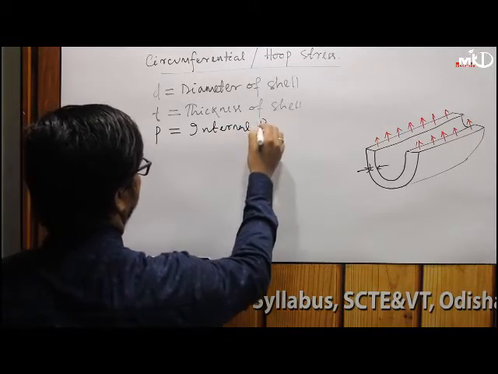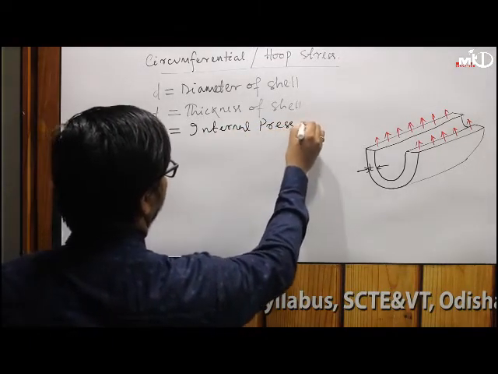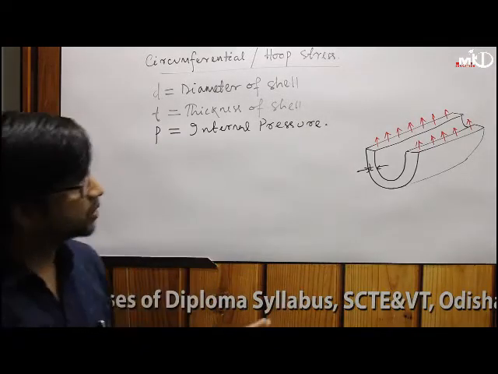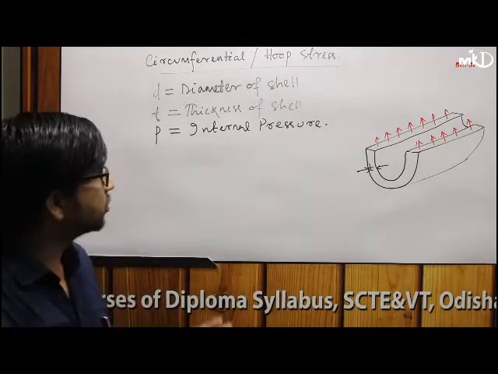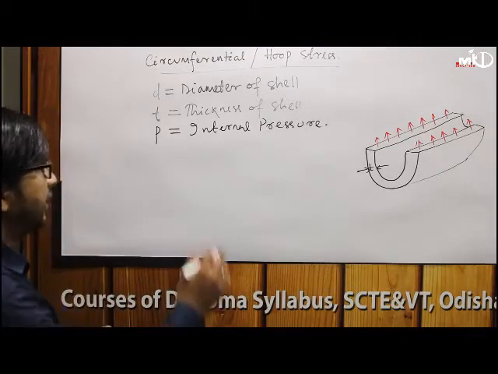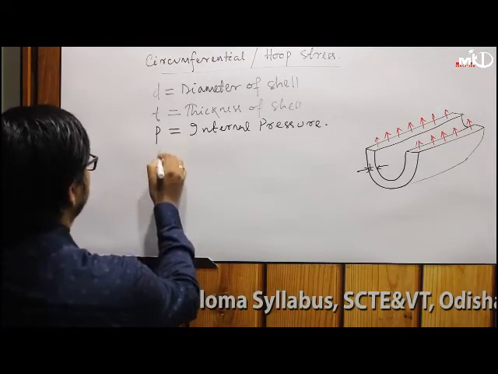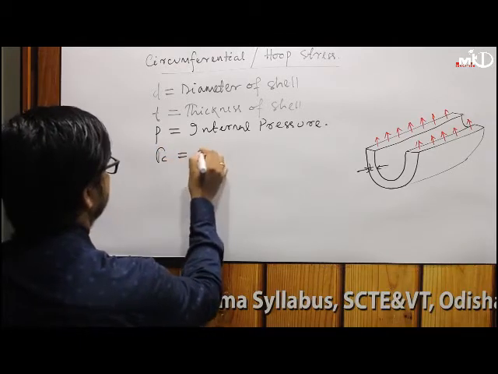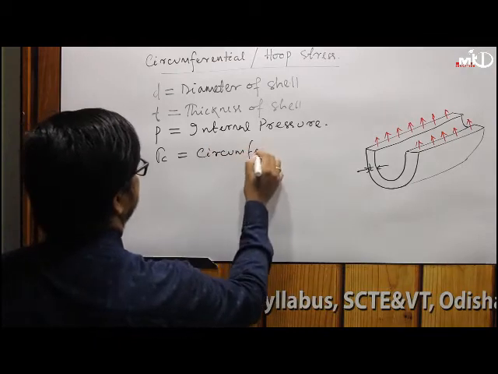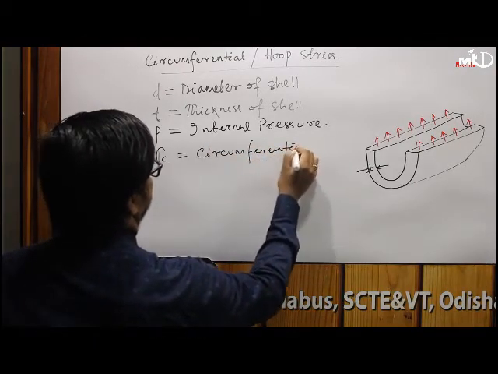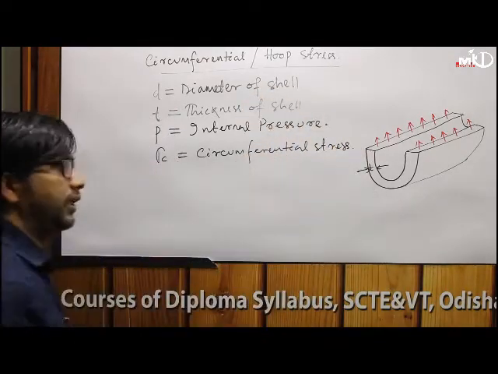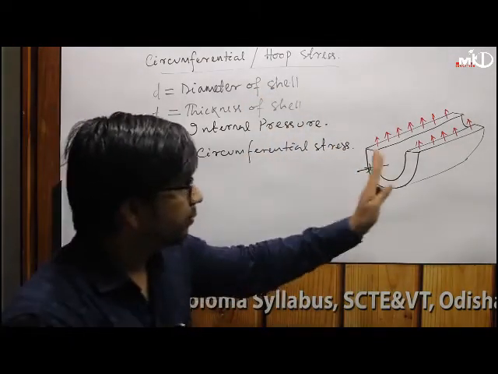Already I have told you why internal pressure comes, because the shell is designed to carry internal pressure. So that internal pressure causes the deformation. And let's say sigma C is the circumferential stress or hoop stress, the circumferential stress which is induced in the material.